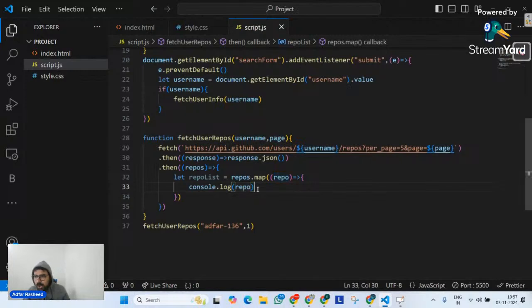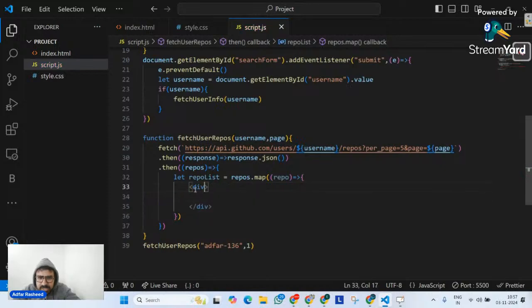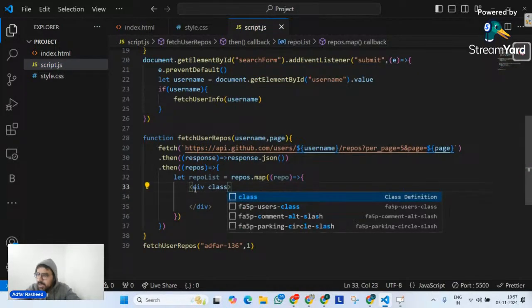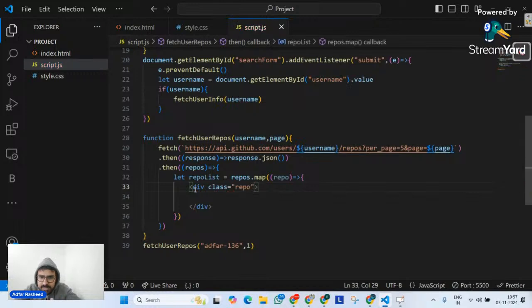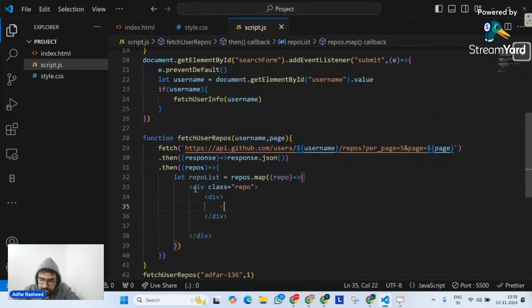Now I saw and understood what it does. That's what I'm going to do. I'm going to go here and create a div, and let me even give it a class, because maybe we might design it later on if we get time. A div with the class repo, and over here, since it's a repository, I'm going to pass the link of it, the description of it, and the name of it. These are the few things that I'm going to pass. Okay, so let me create a div, another div for my description, where I will simply use an anchor